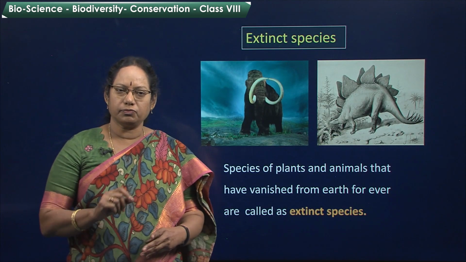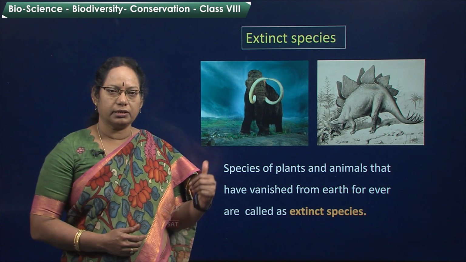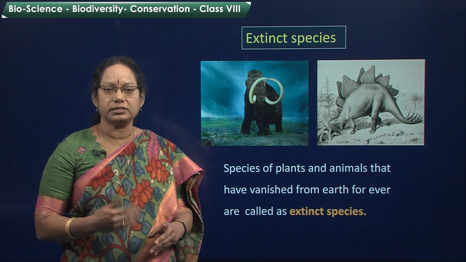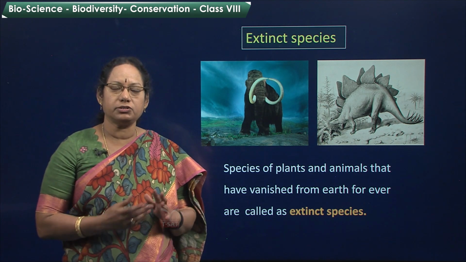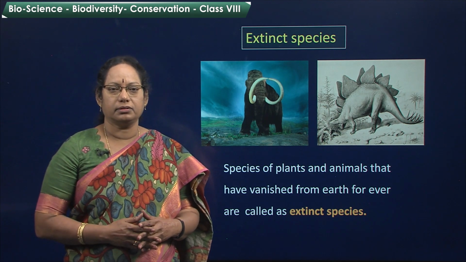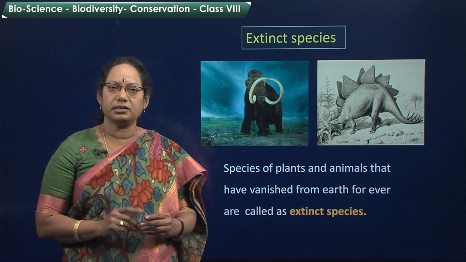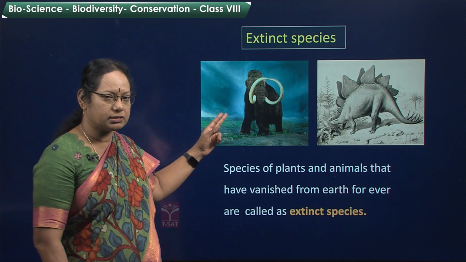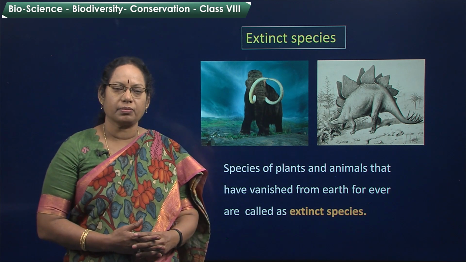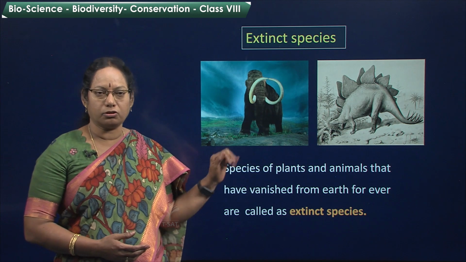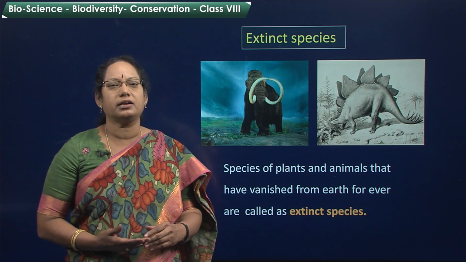Now, let us learn some of the main words here. Extinct species. What are extinct species? Species of plants and animals that have vanished from earth forever, that is they are not seen today. This type of species are called as the extinct species. Here you can see this is the mammoth and dinosaurs. We do not see these animals nowadays. So, they are the extinct species. Not only these, many other plant varieties and animal varieties are extinct today.